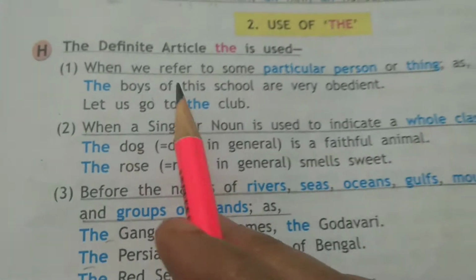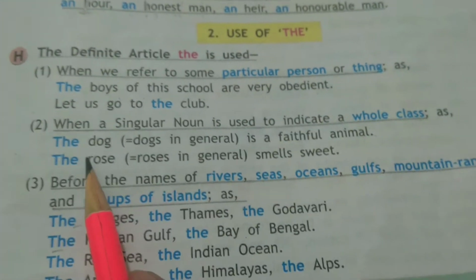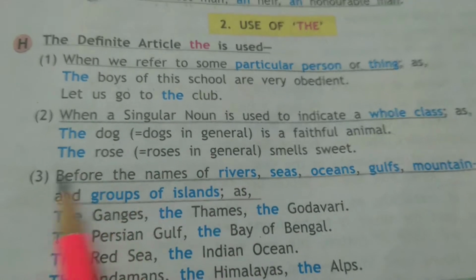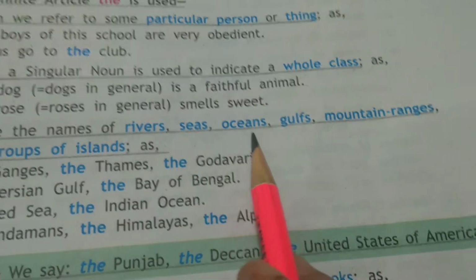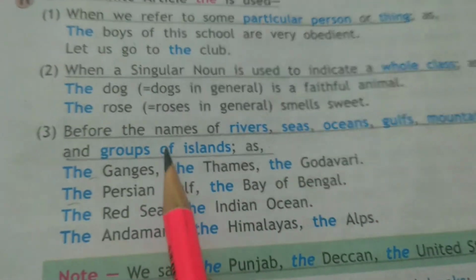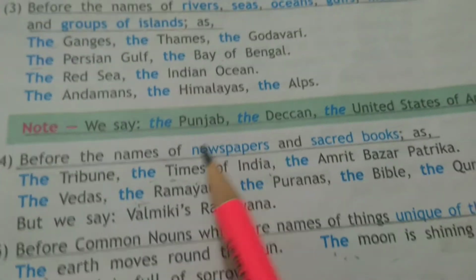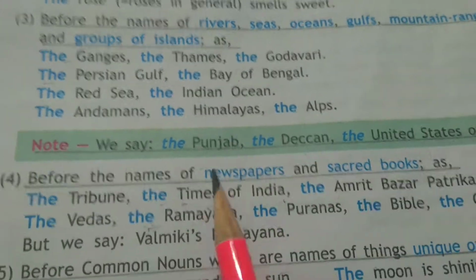Now, use of the. The is used before a particular person, before the nouns to indicate a whole class, the dog, the rose. Okay, before the names of rivers, seas, oceans, gulfs, mountain ranges and groups of islands. Learn all of them very well. Very important. The Punjab, the Deccan, the United States of America, because they are taken as one whole. They are a group.